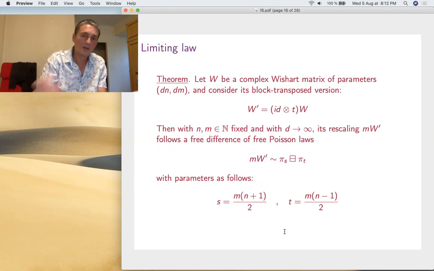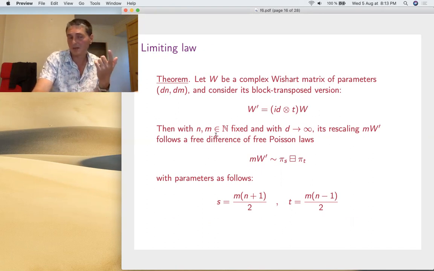So what's the limiting law now? So there's a long story here, but well, here is the result. Story later. So I take exactly this thing, and now I will keep n, m fixed, and d goes to infinity. And well, the rescaling follows a free difference of free Poisson laws, these being the parameters.